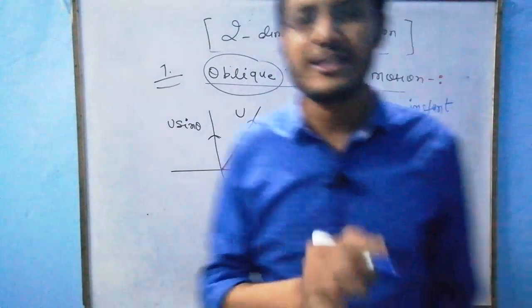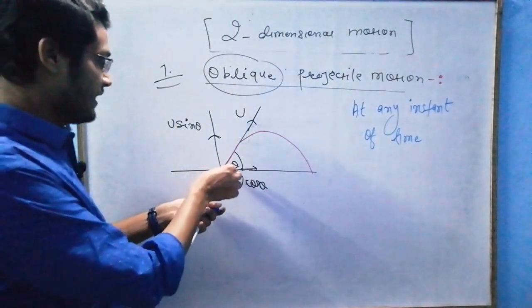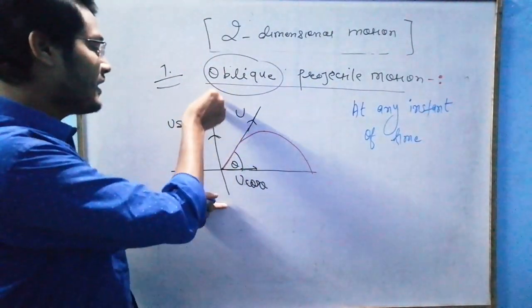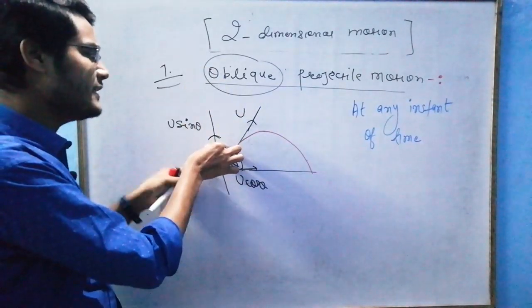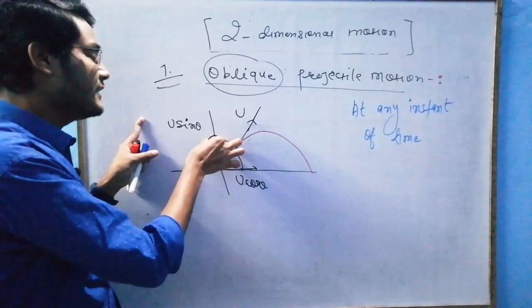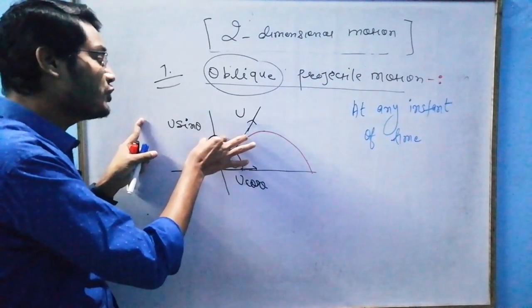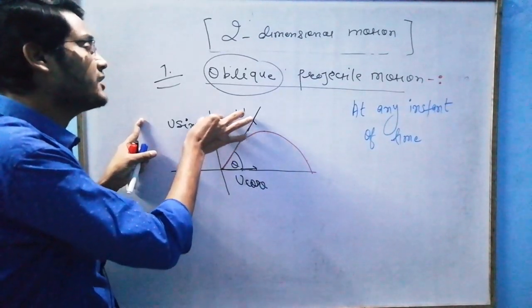Now just feel this motion. This u sin theta is forming its what? Y coordinate. This u sin theta is responsible for making the particle go along the y-axis.